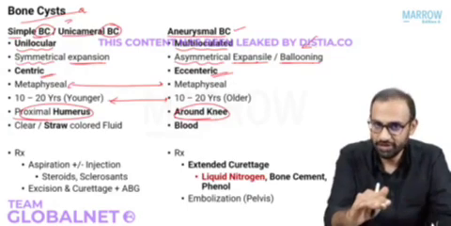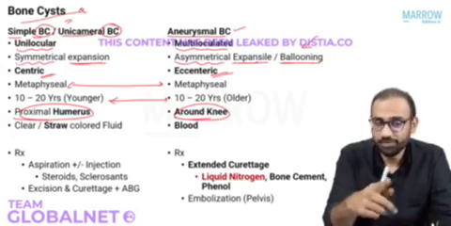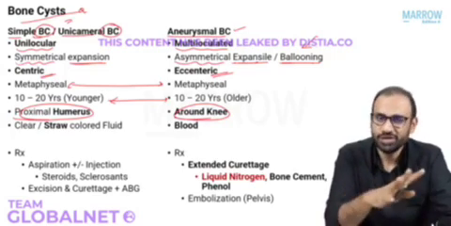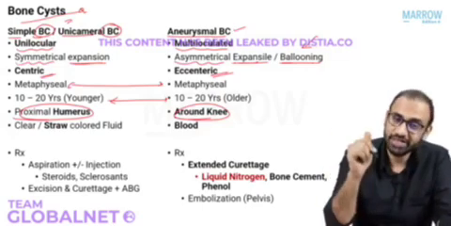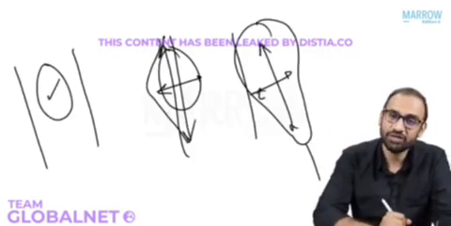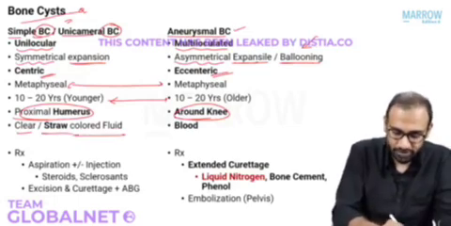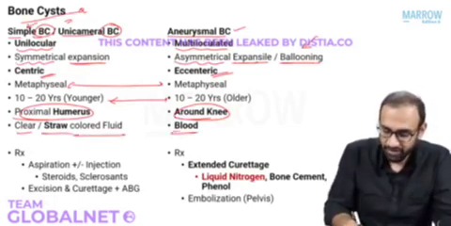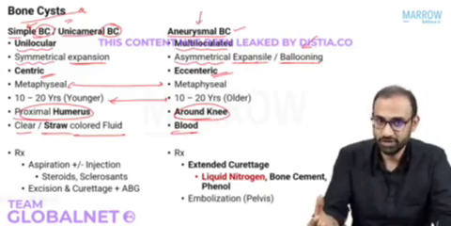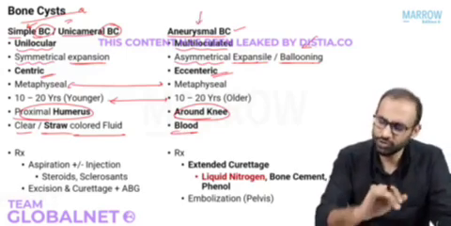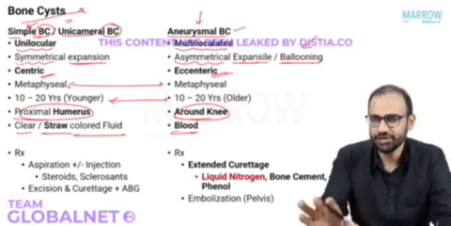So all of them are metaphyseal. All of them occur in younger population. So growth plate will be open or closed? It will be open. Proximal humerus is usually simple bone cyst. Around the knee is usually aneurysmal bone cyst. Now these cavities, what are they filled with? Clear or straw-colored fluid for simple bone cyst and blood, as the name suggests, for aneurysmal bone cyst. So far so good. I'll show you the x-rays. I'll show you all the findings. Just bear with me, understand what I'm talking about, and then everything will make sense to you.